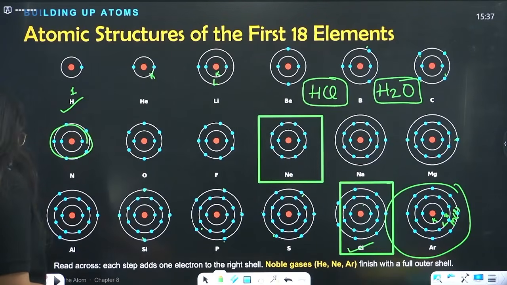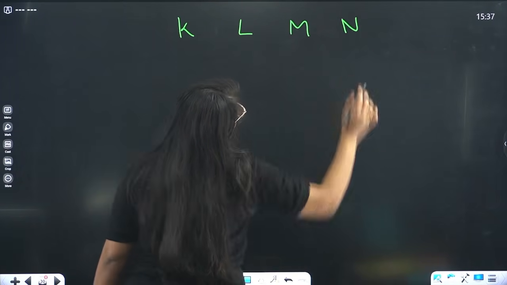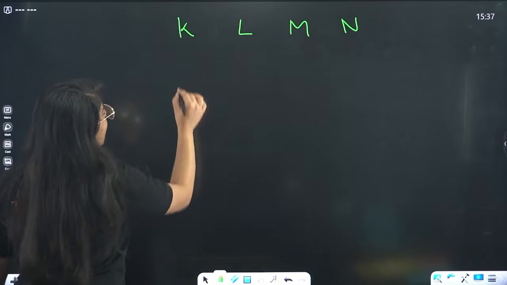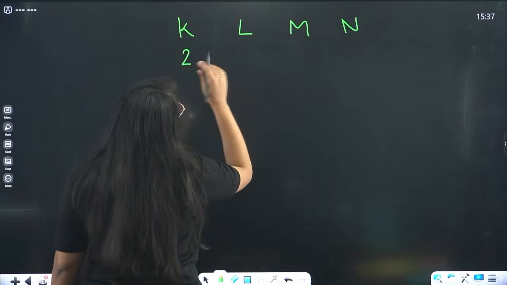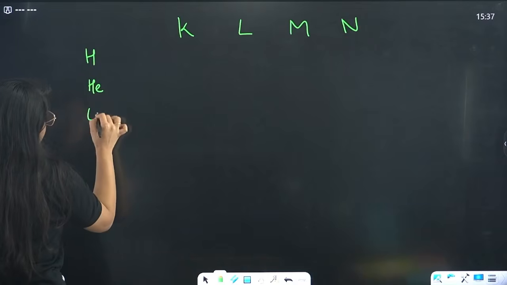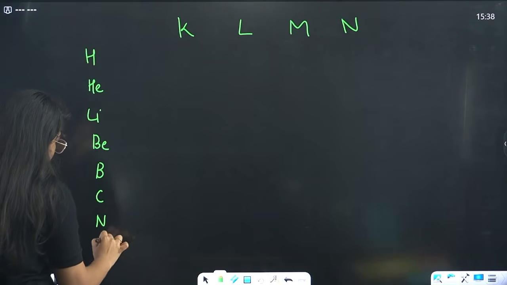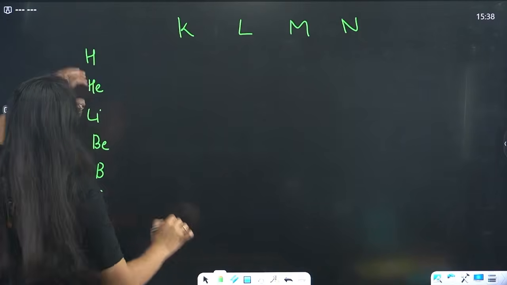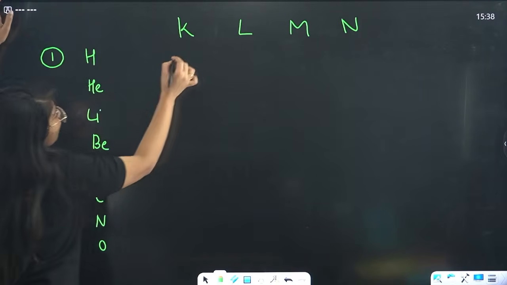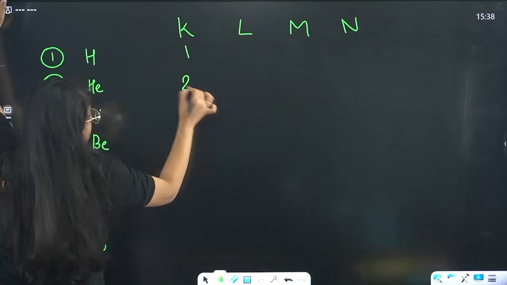Now see one thing, whenever we fill our K, L, M, N shells, what is happening? For hydrogen, helium, lithium, beryllium, boron, carbon, nitrogen, oxygen: atomic number 1 has 1 electron in K shell. Atomic number 2 has 2 electrons in K shell.